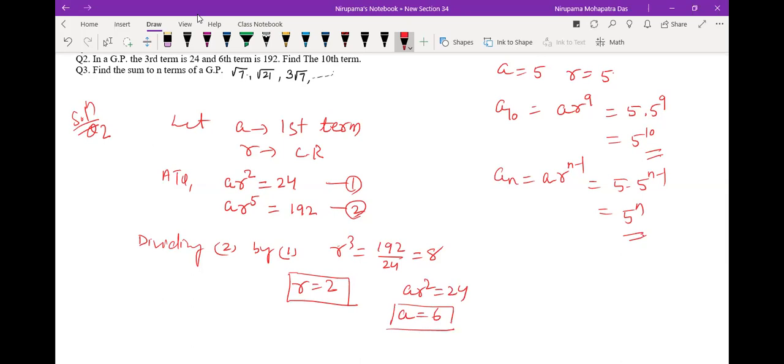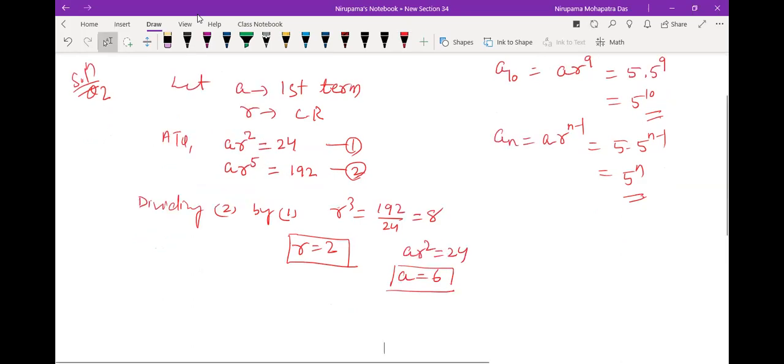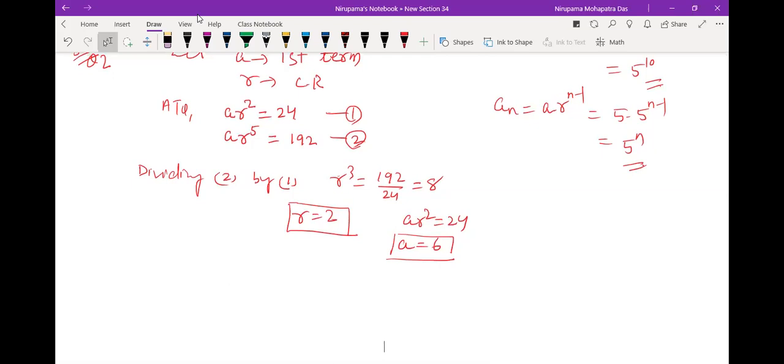Okay, so you have A and R, you need the 10th term. The 10th term, A10, equal to A into R to the power 9. A equal to 6, R is 2 to the power 9.